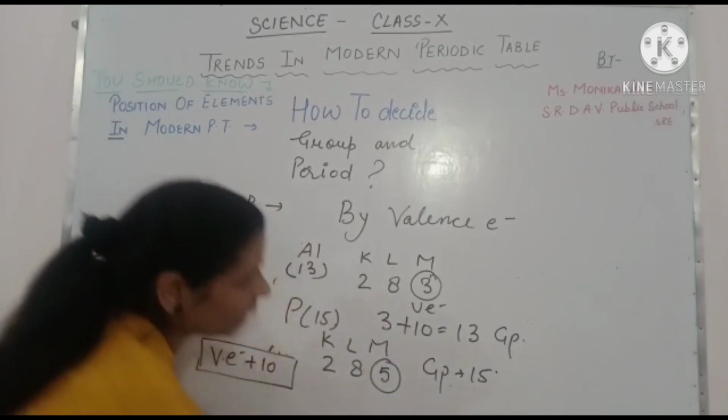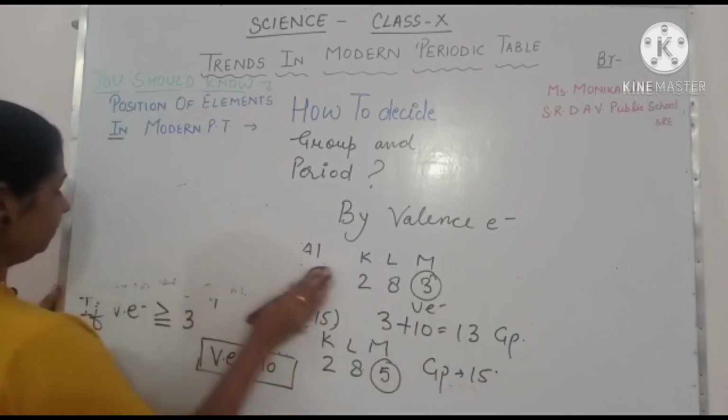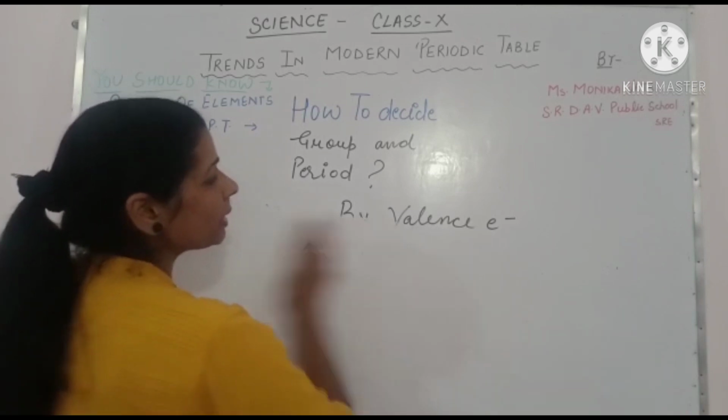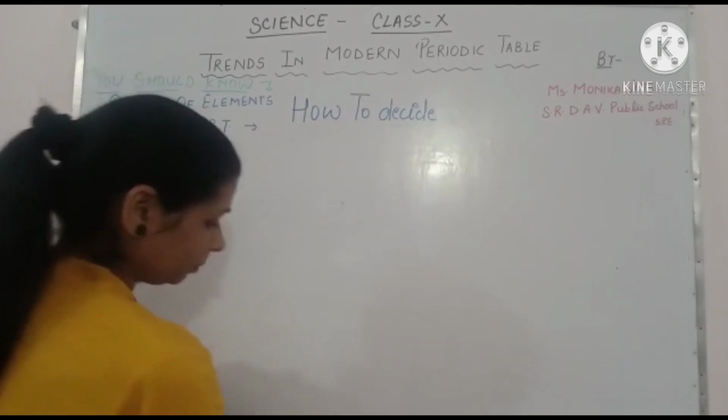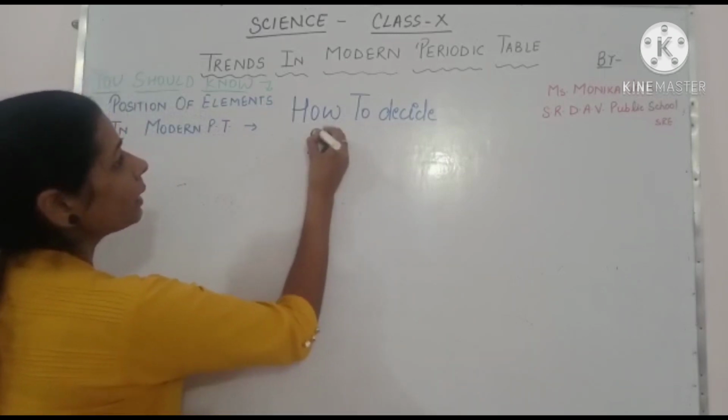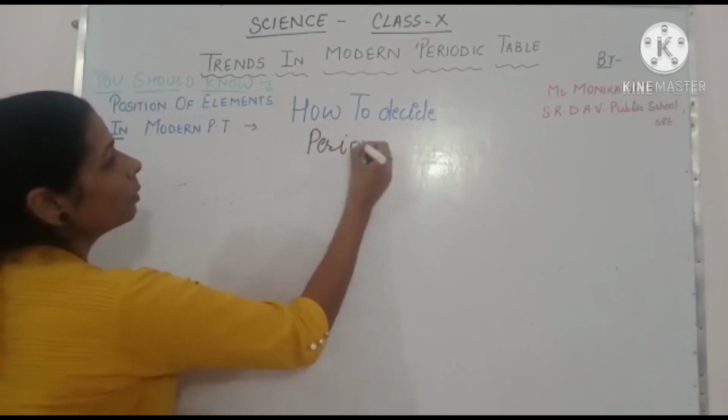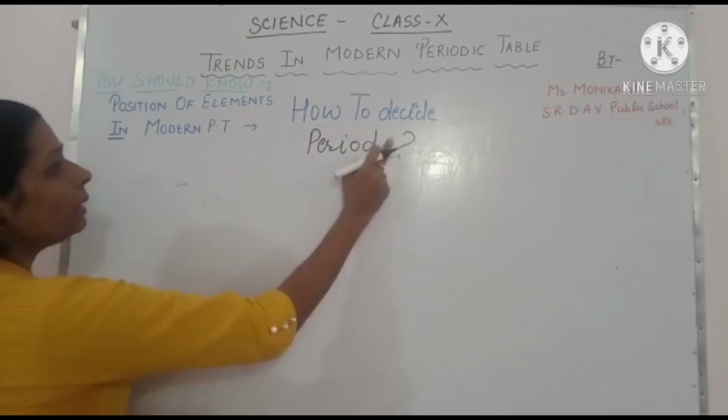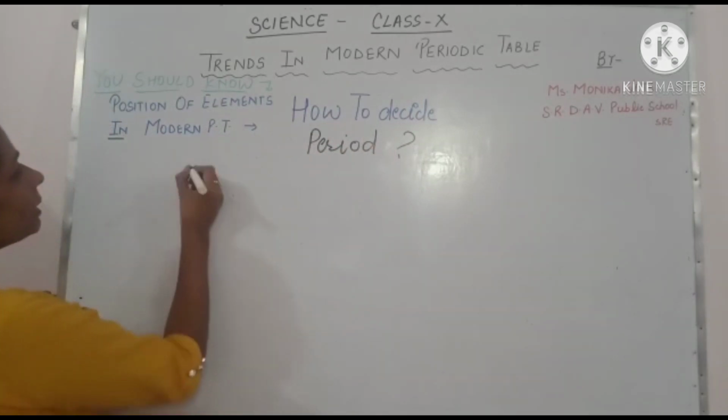Now, we will decide the period. How to decide period? Period कैसे decide होगा?